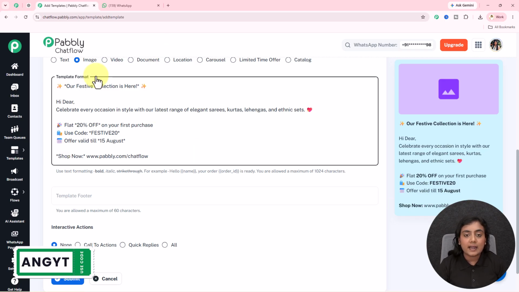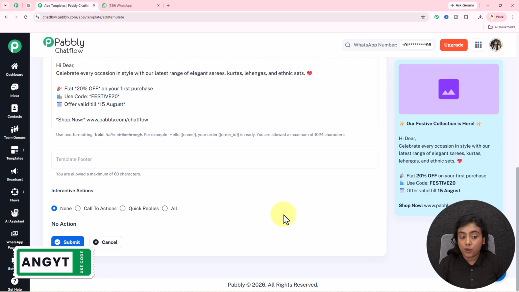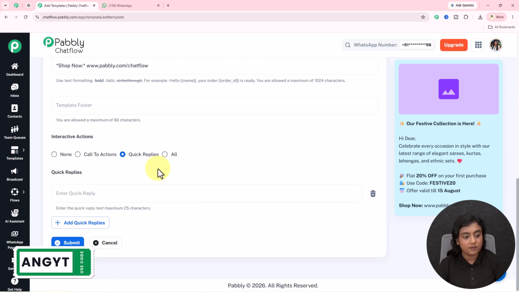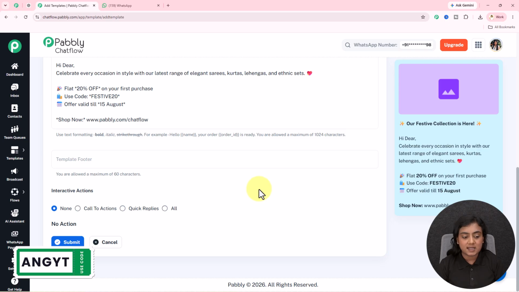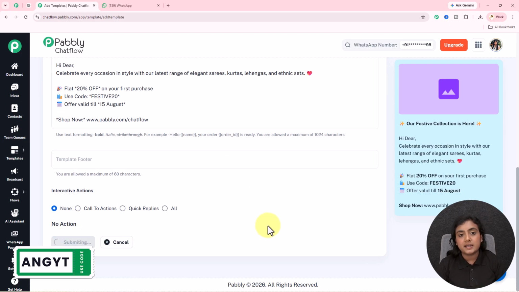So I have entered this message, right? If you want to enter the footer, you can definitely do that according to your requirement. Now, if you want to add an interactive action where you can add your website, you can select this interactive action right over here according to your requirement. I don't want that, so I'll skip the part. Now, after entering all the details, I'm going to click on the submit button.